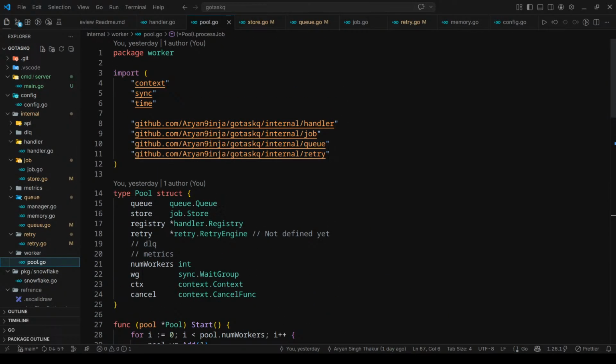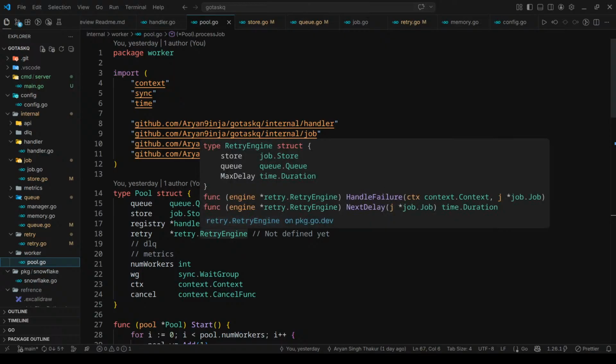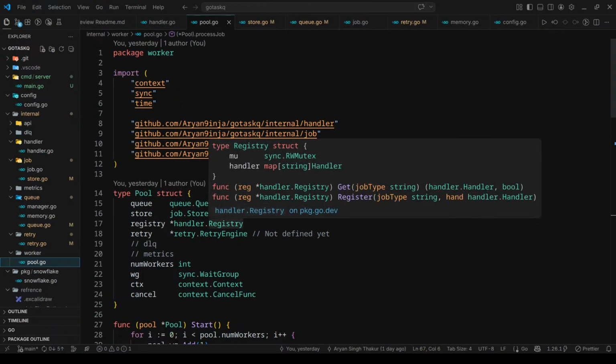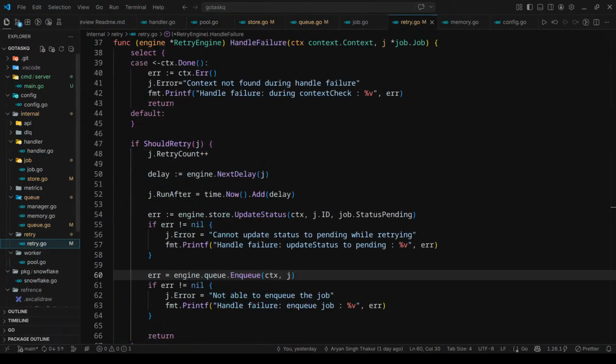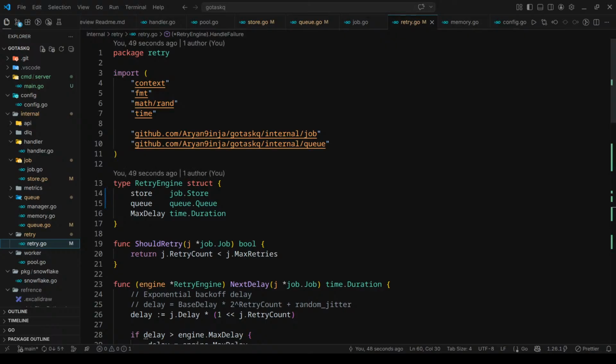There's one thing here. Here we are using retry engine, which is a struct, but we need to use an interface here because in later stages I'm going to switch to Redis, and the function signatures will remain the same while their functionality may differ. So I should define an interface here.